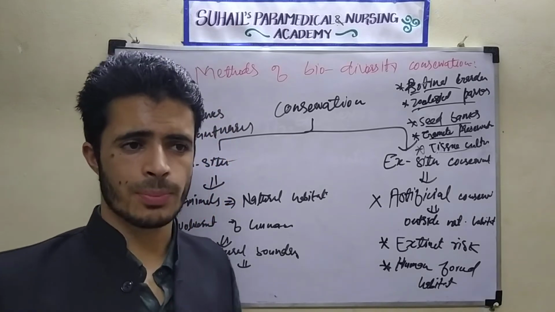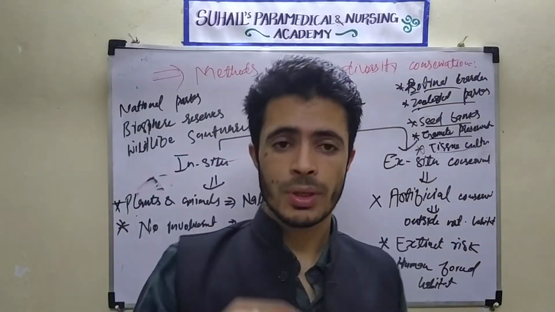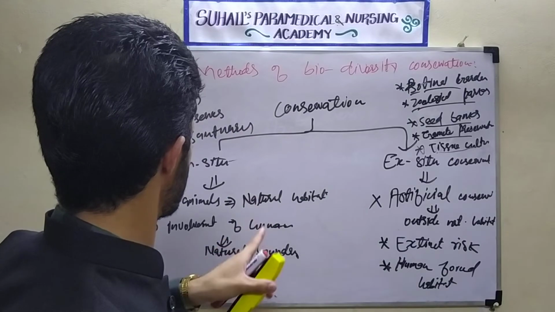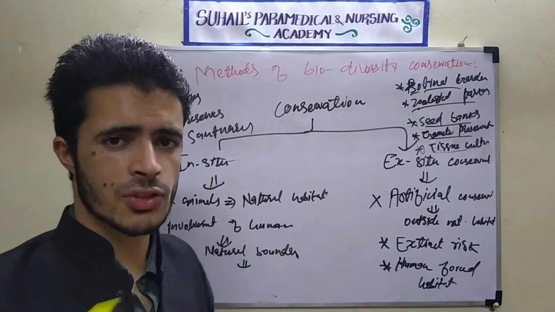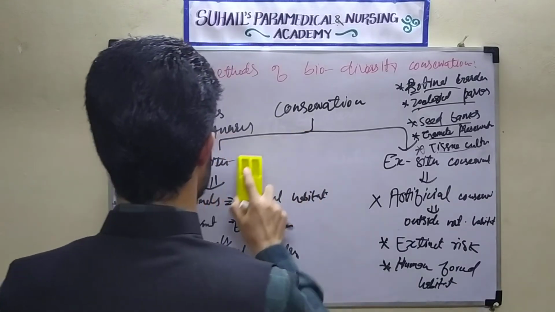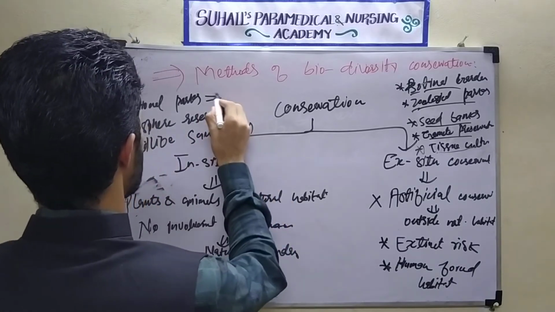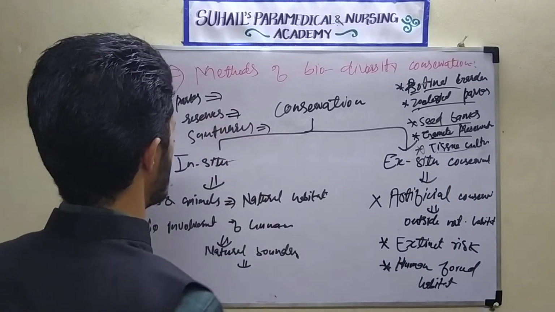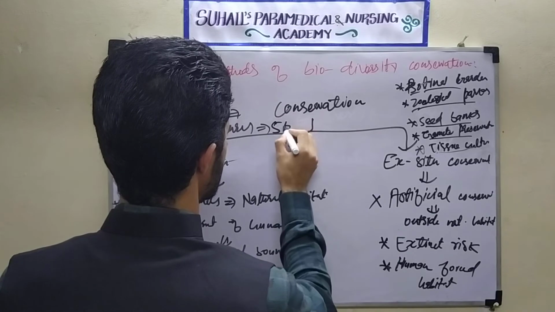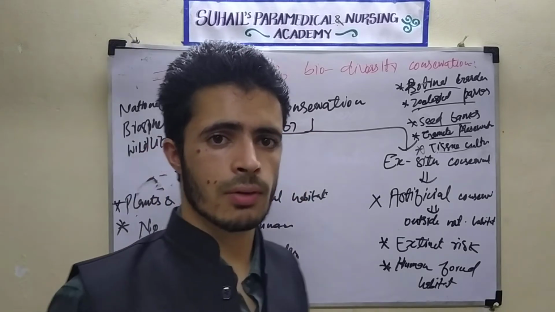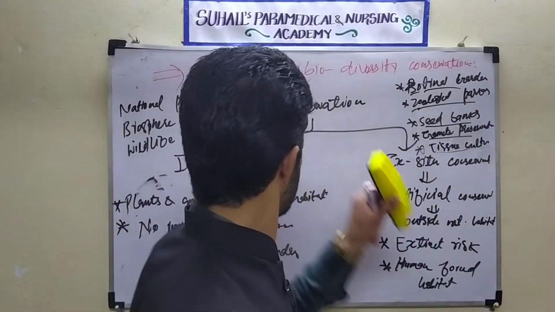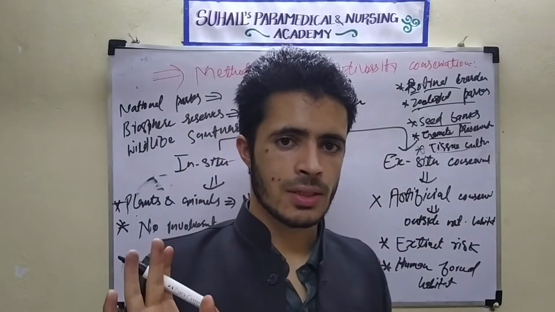So this is also a concept. In India, how many national parks are there? How many biosphere reserves are there? Actually, the data is changing. But this time I will say how many there are. If we see wildlife sanctuaries, 567 are present at the present.